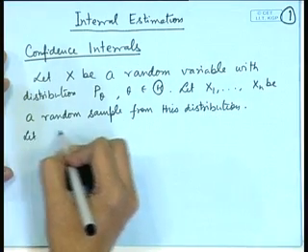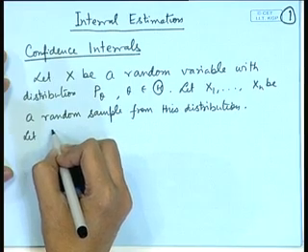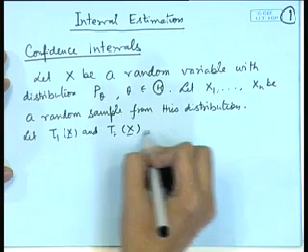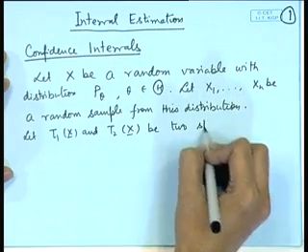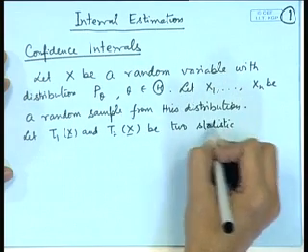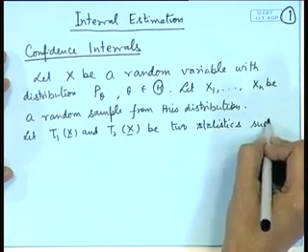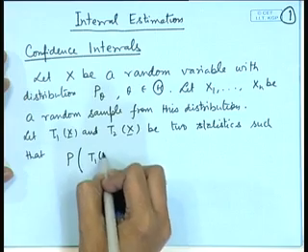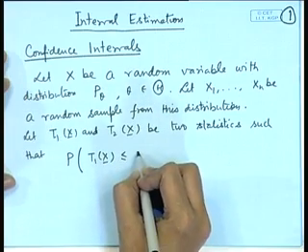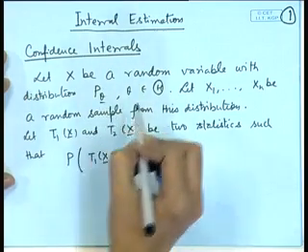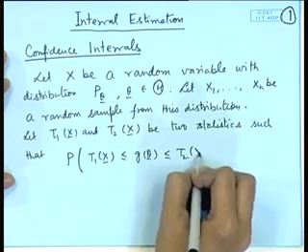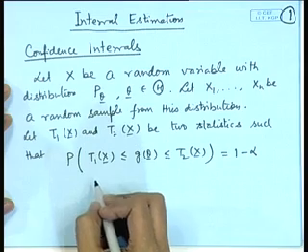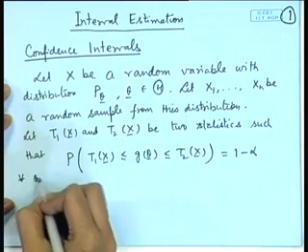Let us say T1(x) and T2(x) be two statistics such that probability that T1(x) is less than or equal to g(theta) less than or equal to T2(x) is equal to 1 minus alpha for all theta.